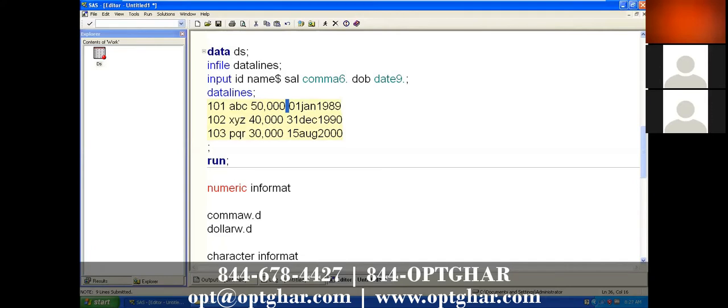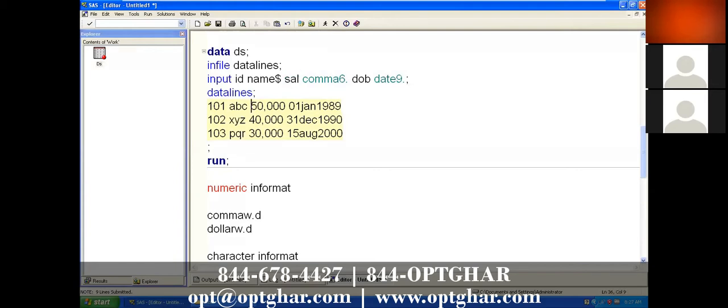Okay. I will repeat it. When you specify the length for 2 variables continuously, see, these 2 variables are continuous, right? So we specified length for 2 variables. One is 6 dot and one is 9 dot. Okay. So just think about salary.